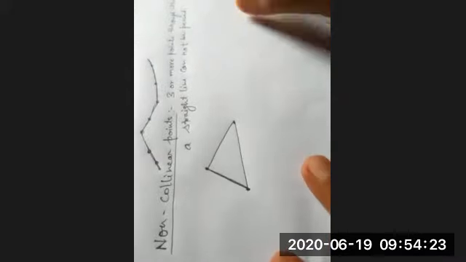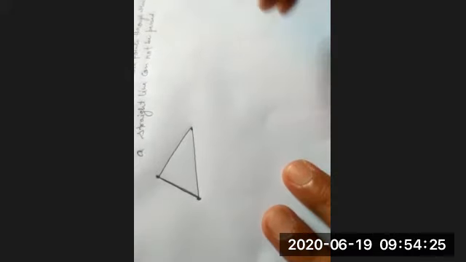Now, when we are talking about angles, the next term is angles. I'm writing here, angles. What is an angle? Can you define it? See, the basic concept of appearance of an angle is like that.